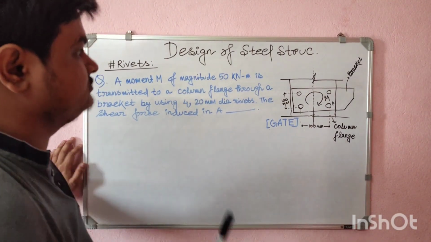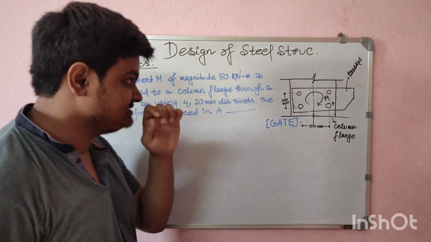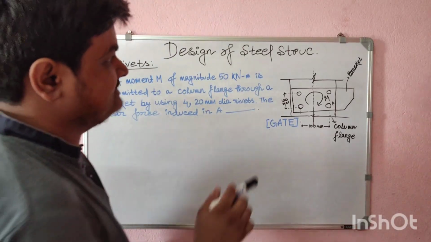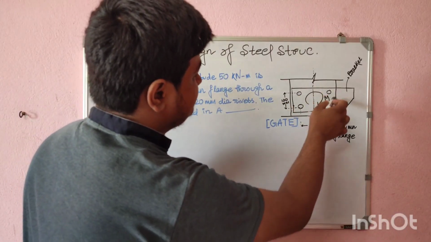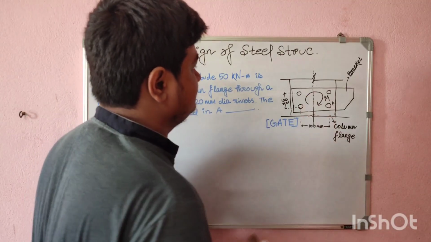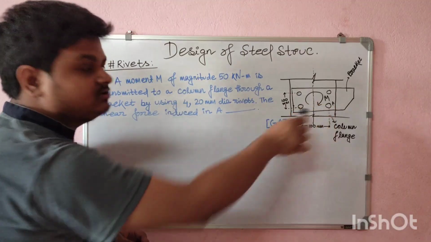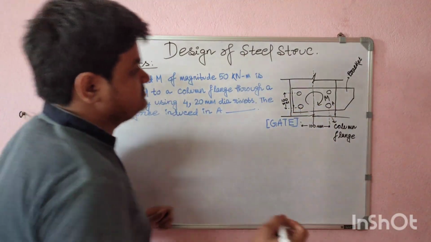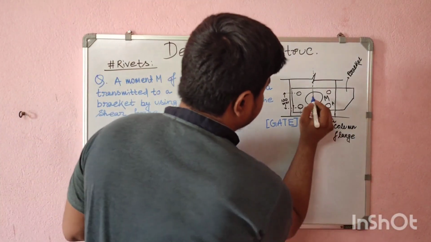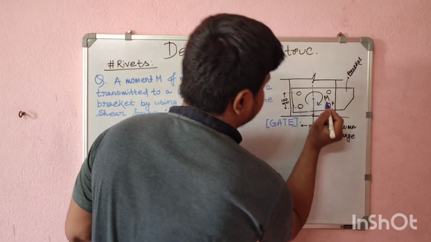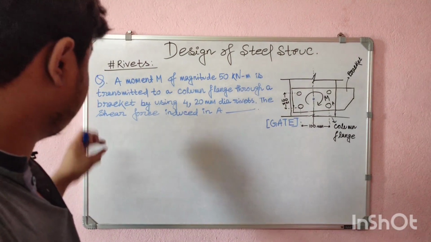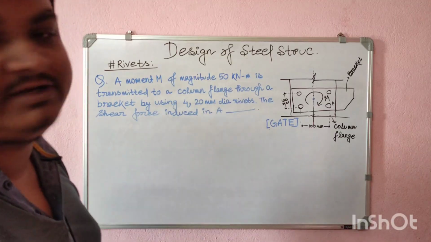For that, first we have to find out the centroid of this whole system. Okay, you can see that the rivets are equally placed, so the centroid will be here in the middle because of this symmetrical arrangement of the rivets. So this will be the centroid.